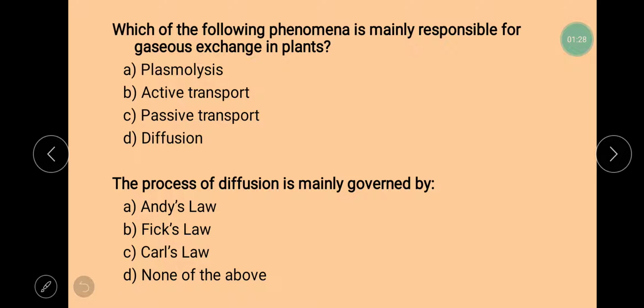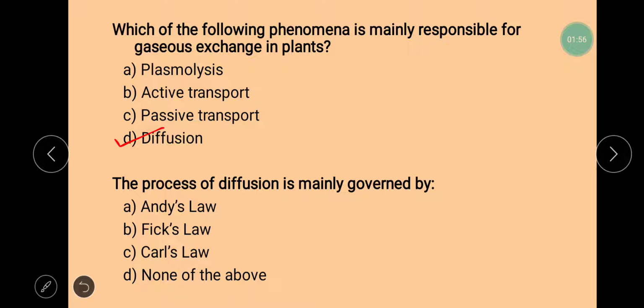Next question is, which of the following phenomena is mainly responsible for gaseous exchange in plants? In our previous video on structure of stomata, we studied that stomata are the main organs which are responsible for the gaseous exchange. But what is the phenomenon behind that? The phenomenon involved is the process of diffusion. The process of diffusion is mainly responsible for gaseous exchange in the plants.